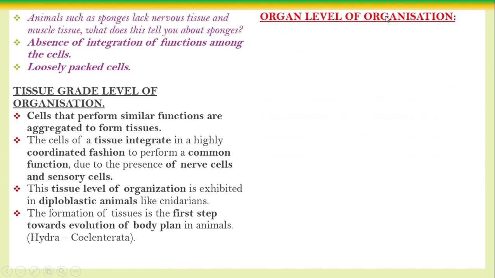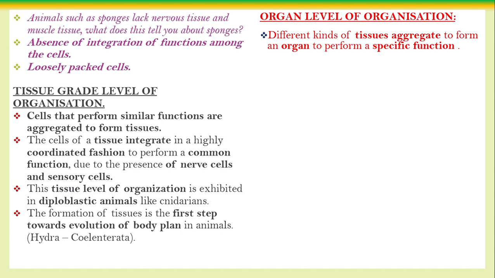Next one is the organ level of organization. The organ level of organization is somewhat more advanced than the tissue grade level of organization. What happens here? Functionally and structurally similar tissues come together to form the organ. Different kinds of tissues aggregate to form an organ to perform a specific function. So that is called the organ grade. There may be different tissues.